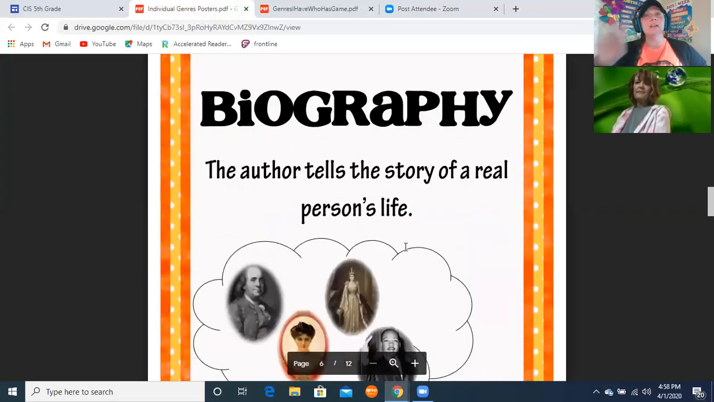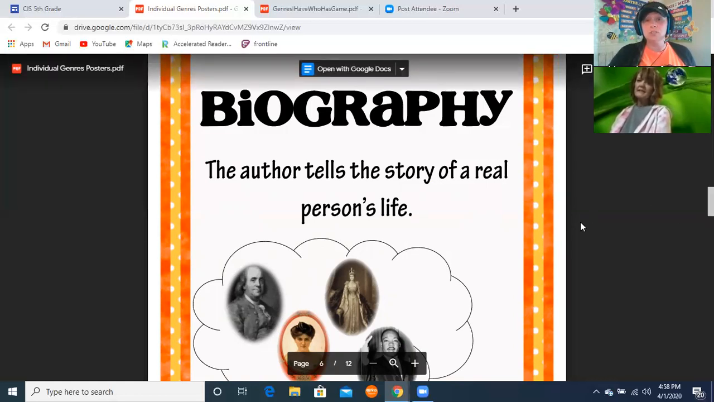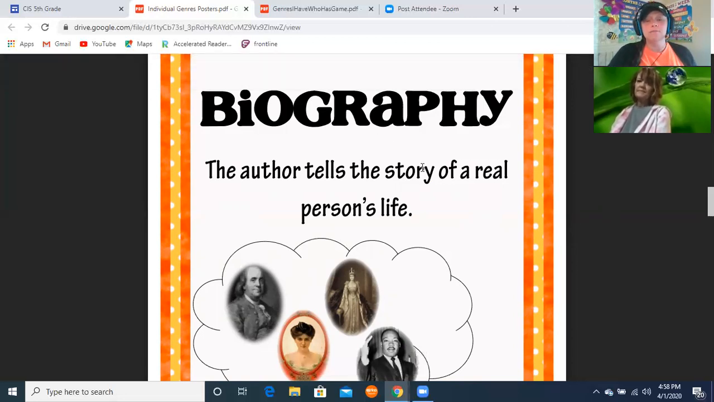So a biography. Now, there's a difference between a biography and an autobiography, and you may want to jot this down. You should know because we've talked about it, but let's review one more time. A biography is a story that is written about a person's life, but by someone else. So if I wrote a story about Mrs. Landers' life, that would be a biography. But if I wrote a story about my own life, that's an autobiography. Autobiographies and biographies both fall under the nonfiction category because they are true stories about someone's life.